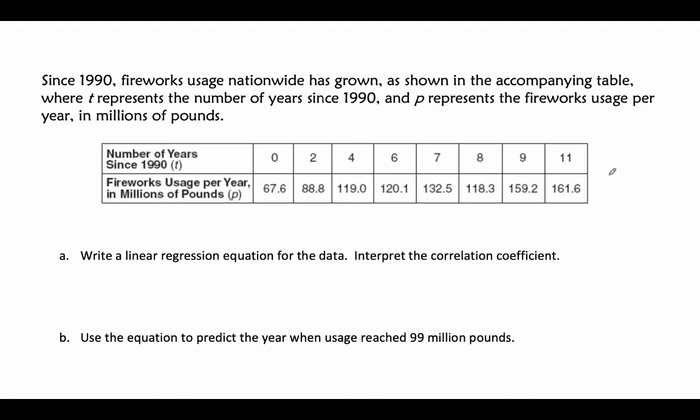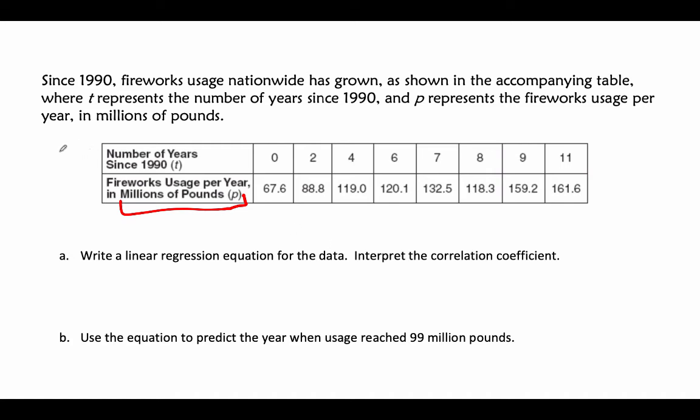In 1990, firework usage nationwide has grown as shown in the accompanying table. T represents the number of years since 1990. So here's 2001, right? Here's 1990, 1992, 1994. And this is millions of pounds of explosives. Holy cow. Write a linear regression equation for the data.